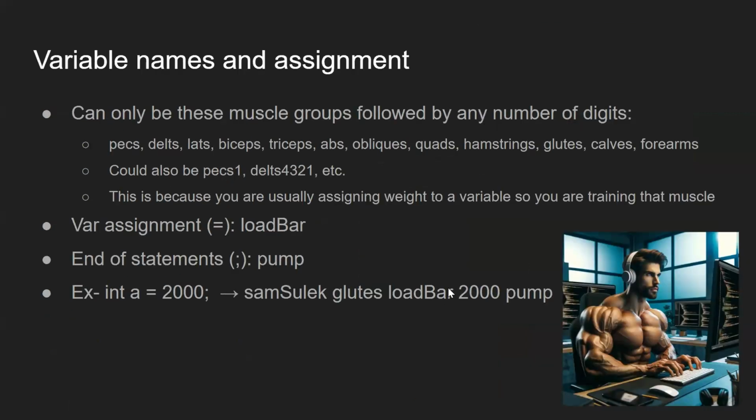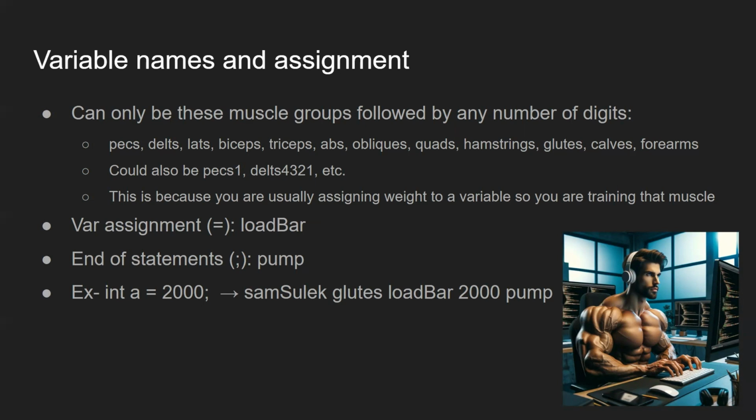So all of our variable names are named after muscle groups because we want our users to keep in mind their workouts as they code in this language. So you can have anything like pecs, delts, lats, biceps, abs, etc. And you can add numbers on the end, so you're not limited to just a few variables in a function. So you can have pecs 1, pecs 2, pecs 3, etc. And this is usually because when you're training a muscle group, you're assigning weight to that. You're pushing up weights. You got to be able to lift that.